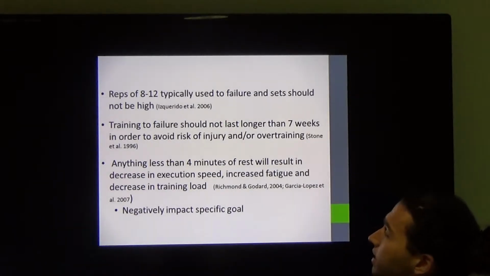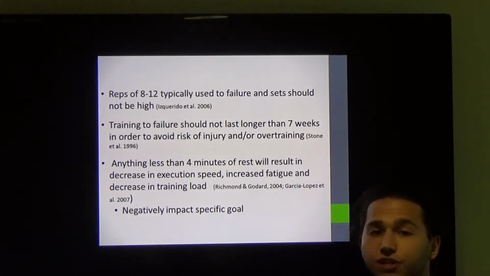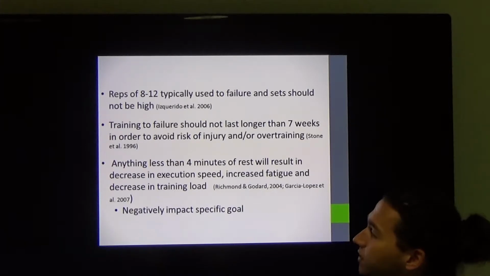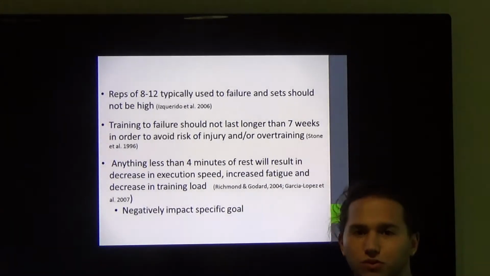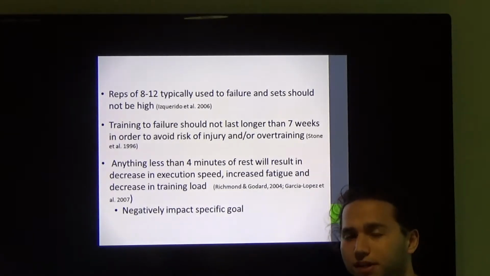Anything less than 4 minutes of rest will result in a decrease in execution speed, increased fatigue, and decrease in training load, and this goes against our specific goals, so it's important to have proper amount of rest time.